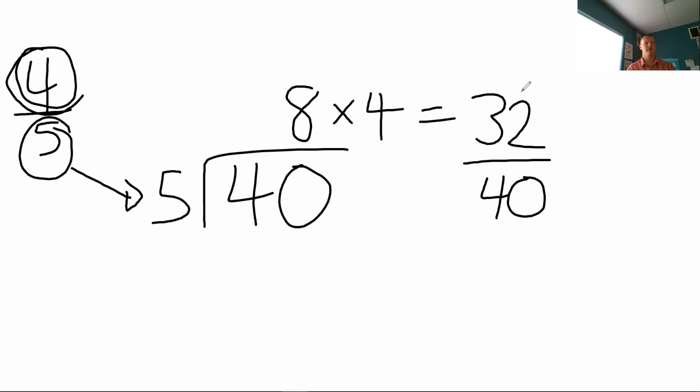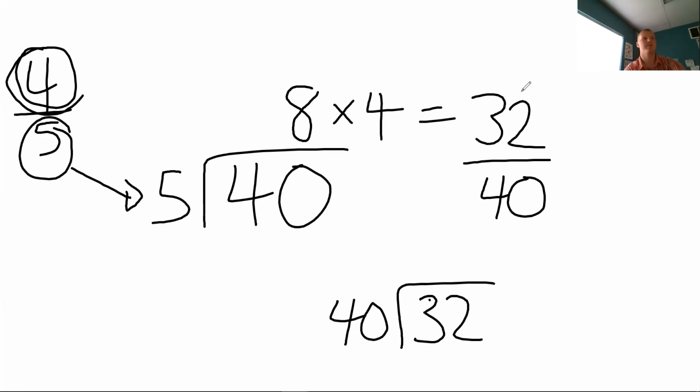And how would I figure out what percent it is? I would take 32 and divide it by 40. I divide the numerator, the top number, by the bottom number. And since 40 doesn't go into 32, I have to add a decimal. 40 goes into 320 8 times, and it goes in evenly.